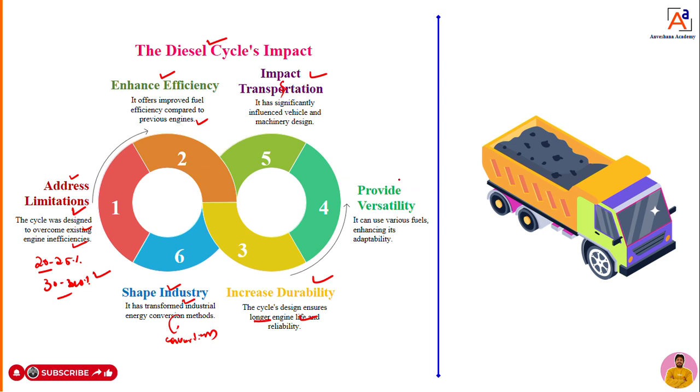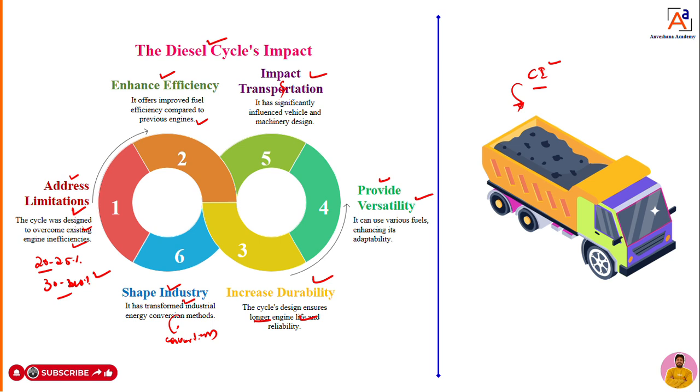The compression ignition engine for heavier applications also provides fuel versatility. That means different kinds of fuels can be used to run the compression ignition engine. So this is the motivation for diesel: to get more thermal efficiency, more power, and to use different kinds of fuel.